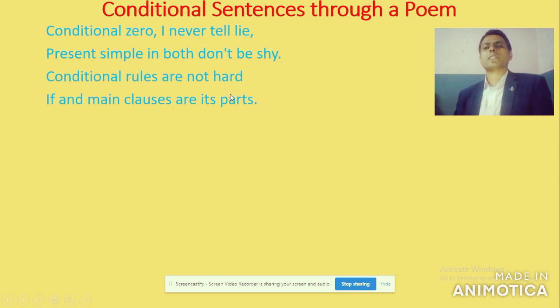Now let me explain it. Here, conditional zero: we are talking about conditional sentences type 0. This conditional type 0 is speaking itself, telling what? I never tell lie. Conditional type 0 always tells the truth. It never tells lie.